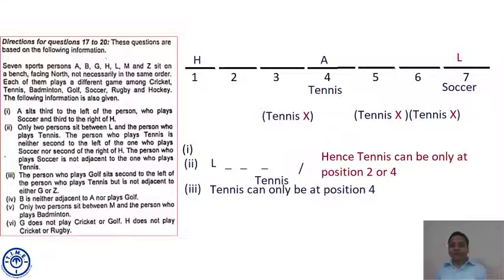If we read point third once again, the person who plays golf sits second to the left of the person who played tennis. That means if tennis is at seat number 4, then its first left is seat number 3, second left is seat number 2. So the position of golf can be fixed. Yes, we can fix the position of golf, seat number 2.